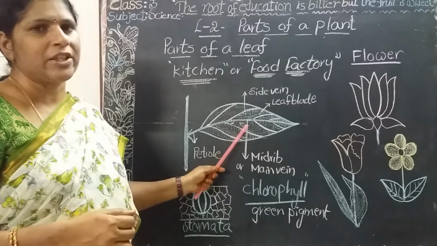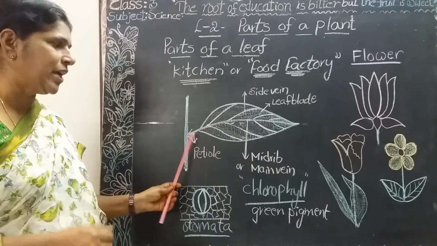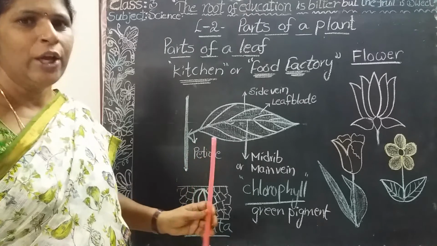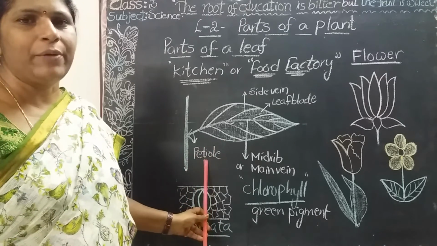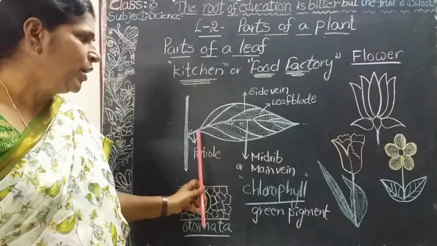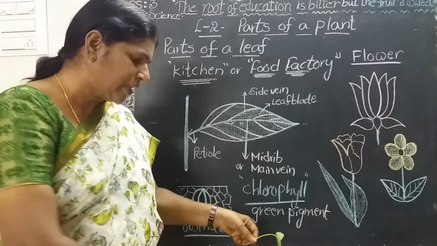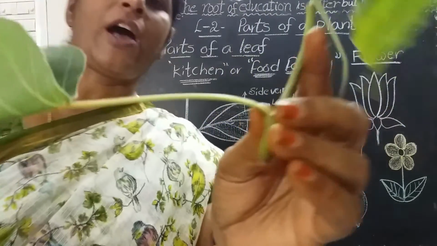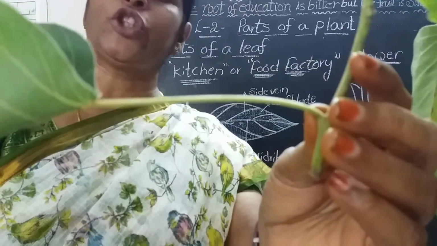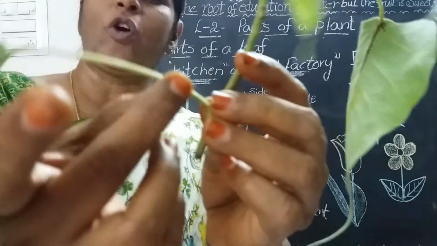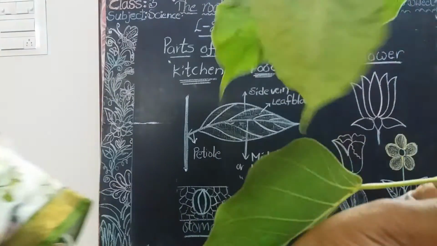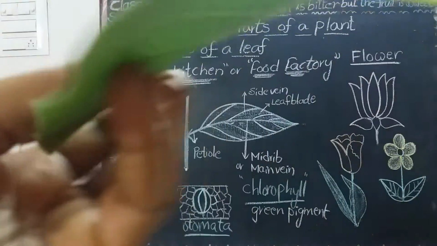See, this is the structure of a leaf. All leaves are attached to the stem with a stalk. That stalk is called petiole. This spelling is very tough, so you have to learn stalk. Some leaves have a long stalk, but some leaves have a short stalk. This is called stalk or petiole. Is it clear?